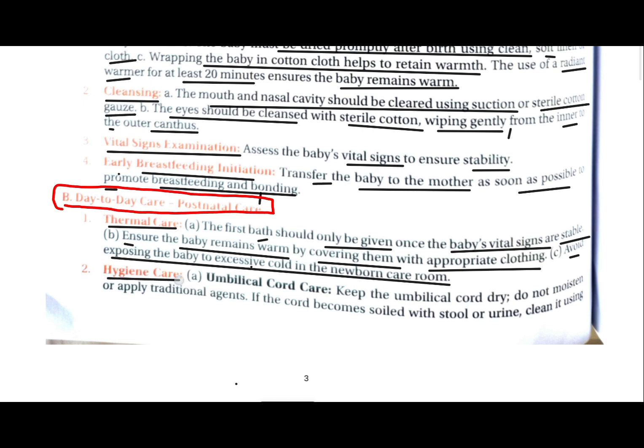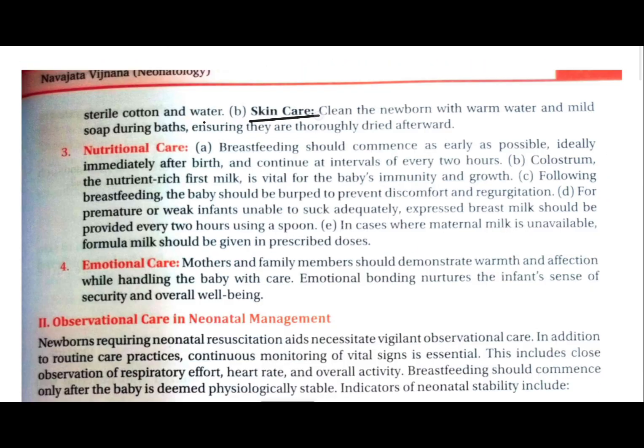The second point is hygiene care. Which type of hygiene do we have to take care of? First, hygiene of the umbilical cord. Keep the umbilical cord clean and dry. Do not moisten it or apply traditional agents. If the cord becomes soiled with stool or urine, we have to clean it. B is skincare. Clean the newborn with warm water and mild soap during baths, ensuring they are thoroughly dry afterward.